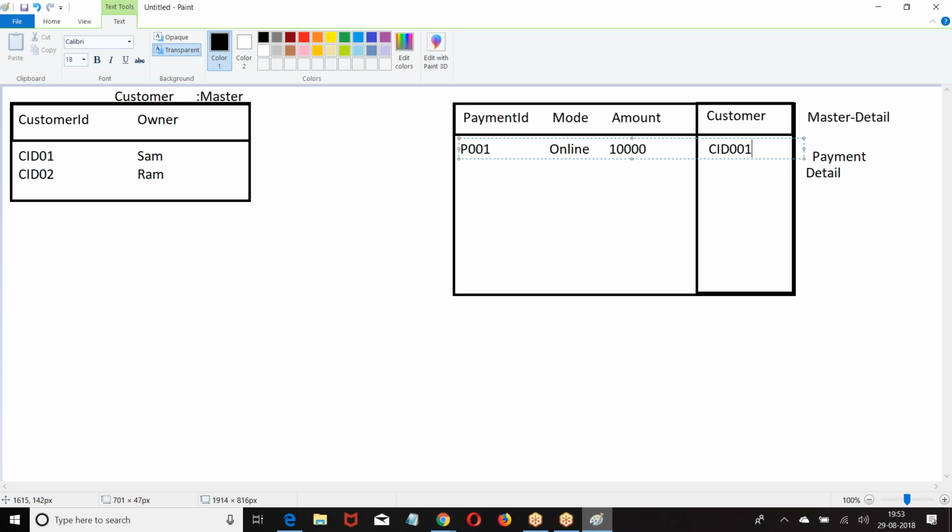So using that ID, I can fetch the master record data and use it. I hope you are good. Followed? Sure. Now we are going on.